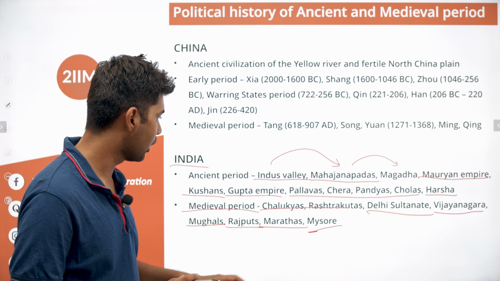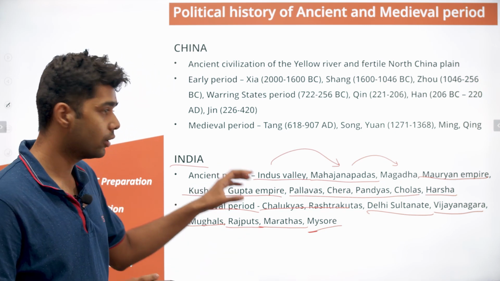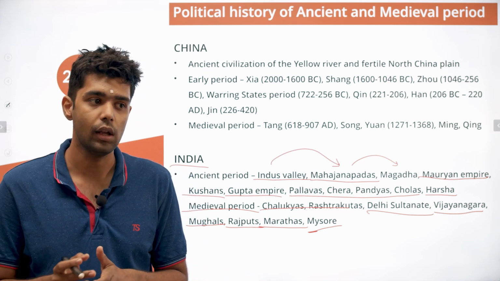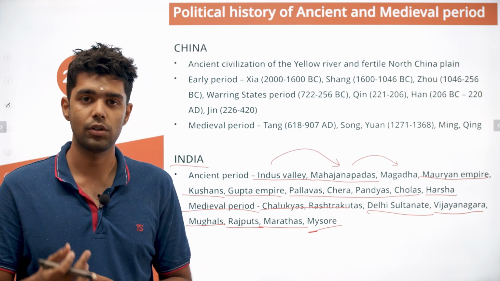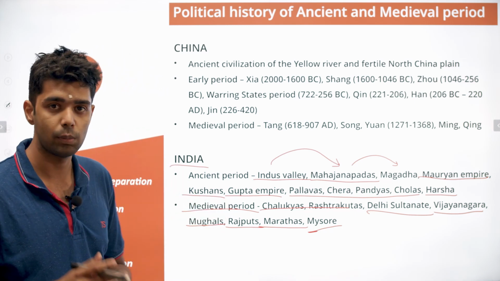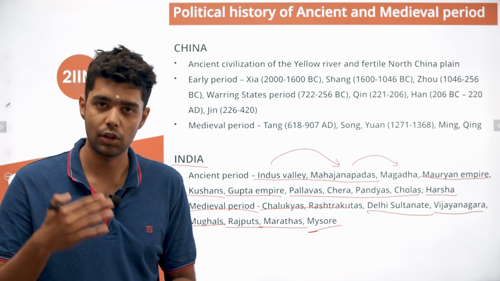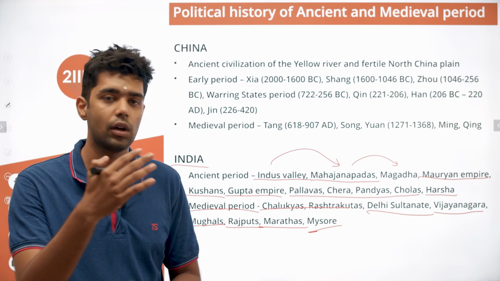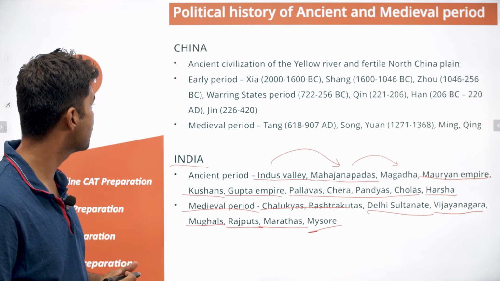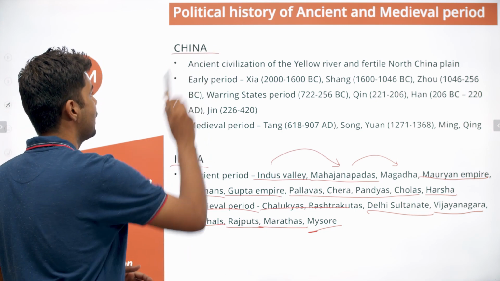So the timeline is basically that, and then a lot of rulers existed. India was not always a single entity. Sometimes powerful rulers emerged who controlled a major part, but most of the time it was split into multiple entities. Especially there was a very sharp disconnect between the southern part of India and the northern part of India. So that's the overview of Indian history. We'll talk about Chinese history now.